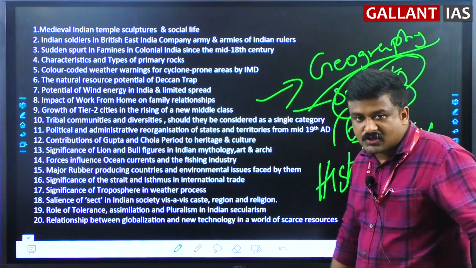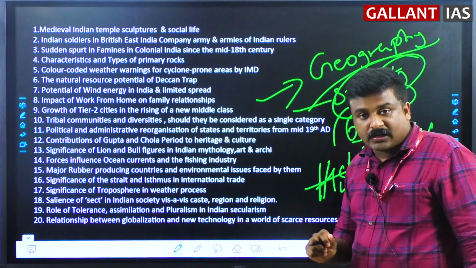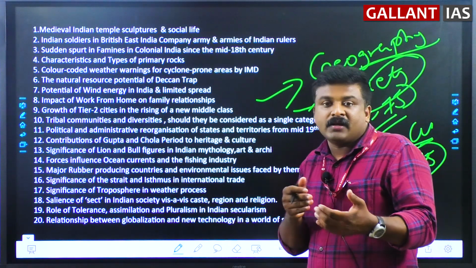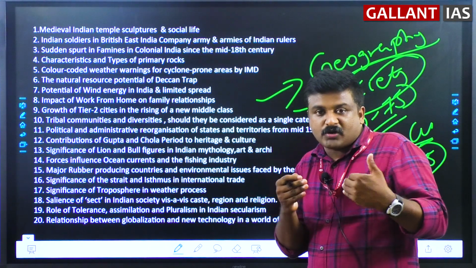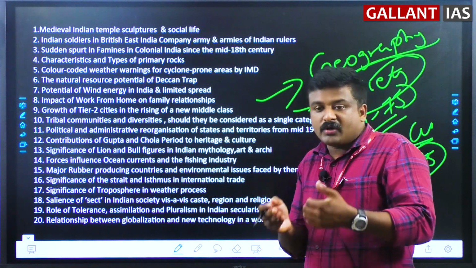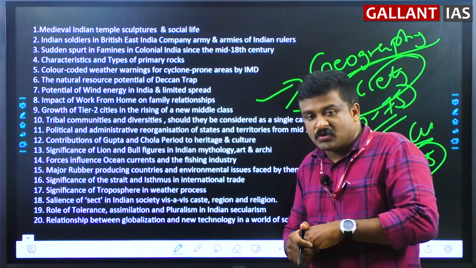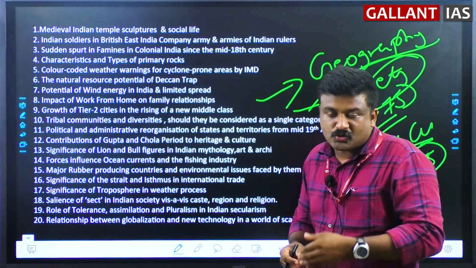This time world history is missing, but it doesn't mean that history is an area to be ignored. History can be asked in GS2 also. Sometimes it can be clubbed with polity, governance, constitution, or world history questions can be connected with international relations, or history can be connected with social justice, with GS3, and with ethics also, the thinkers, contributors, philosophers part.